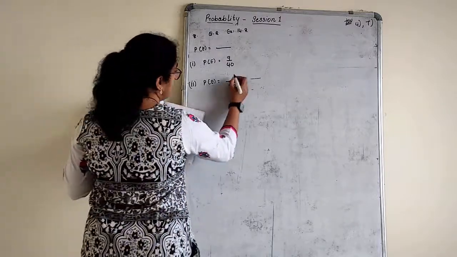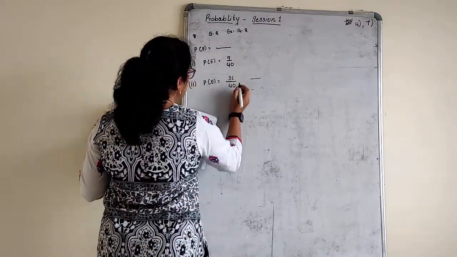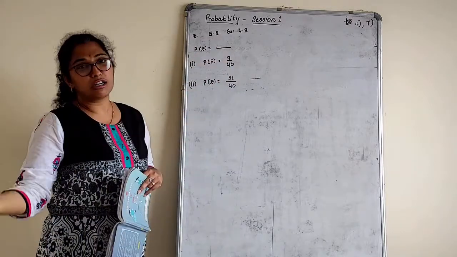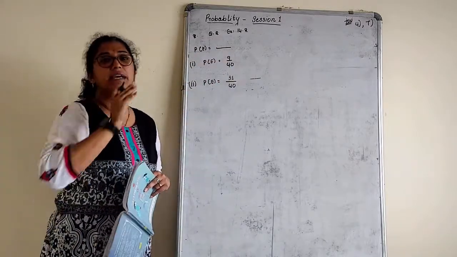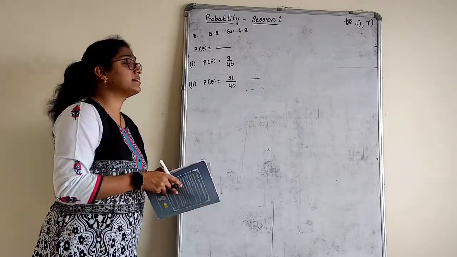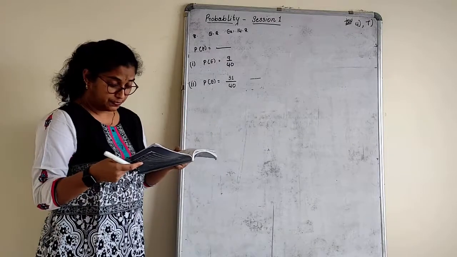Directly we can count and say there are 31. Simple. Probability of an event which are less than 7 and not happening, if you do 1 minus that, you get this answer, right? Probability of an event happening and not happening, like more than 7, less than 7.